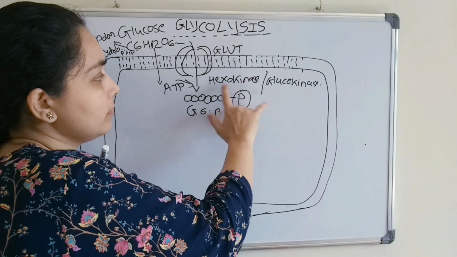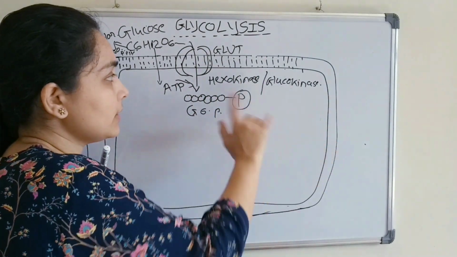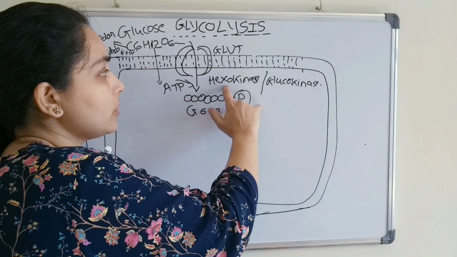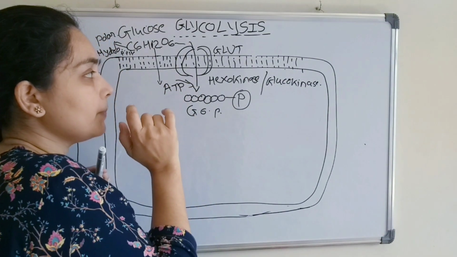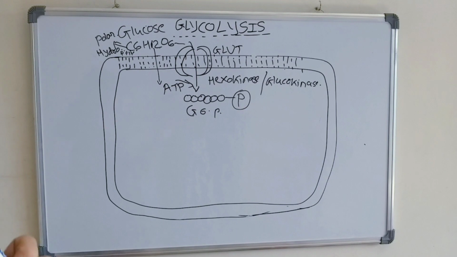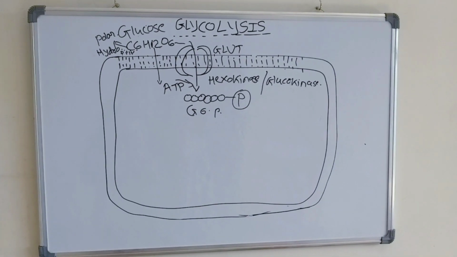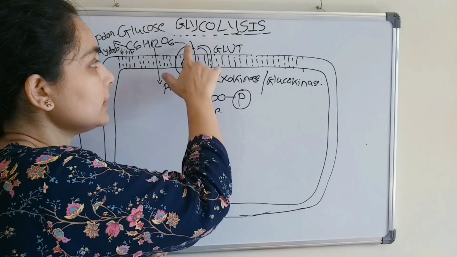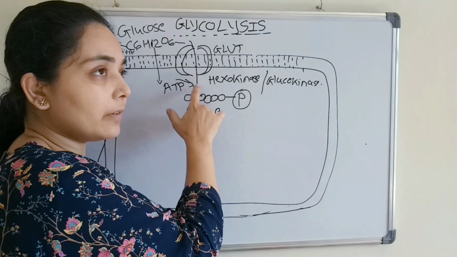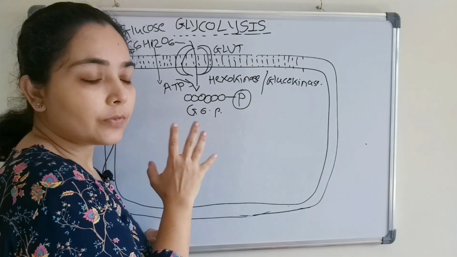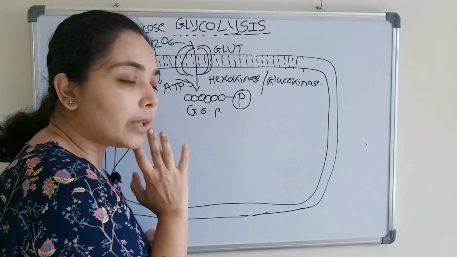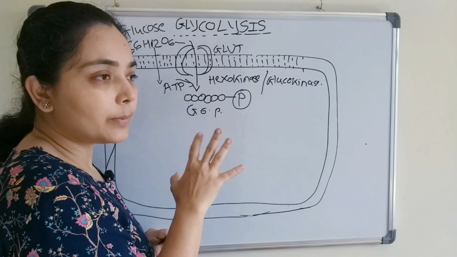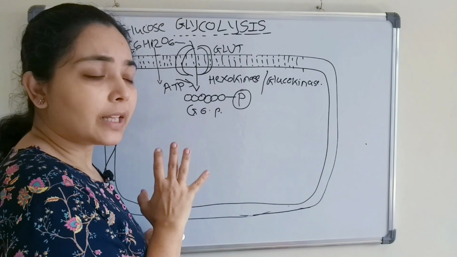We know that we had just discussed the enzyme involved is hexokinase or glucokinase. Okay. So we had just discussed that this is the first step, an irreversible step, and those are the steps where the regulation of glycolysis takes place.